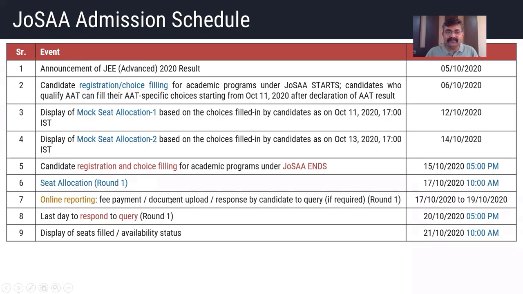Now once the seat gets allocated, जो मैंने 4, 5, 6 3 स्टेप दिखाए गए वो आपको यहाँ पे करने हैं. The first is to select any of the 3 options: freeze, float and slide. Along with that, you do any of the option, then you need to do the online reporting by fees payment, document upload and response by candidate to any query. That means आपको जो सीट अलोकेट की गई है उसका आपको फीस पेमेंट करना है, डॉक्यूमेंट्स अपलोड करना है, और वो डॉक्यूमेंट्स जो आप अपलोड करेंगे वो लोग वेरीफाई करेंगे.